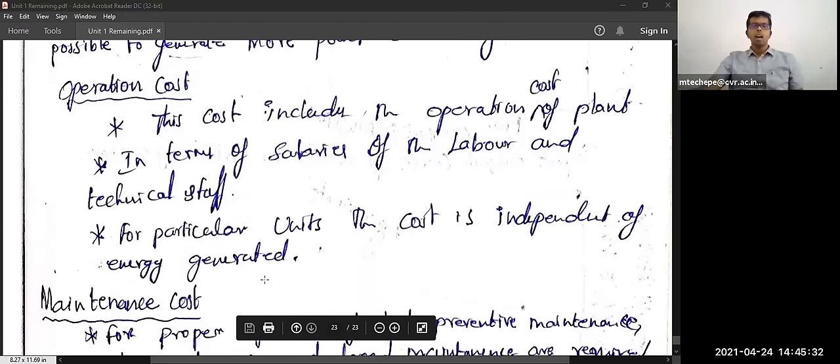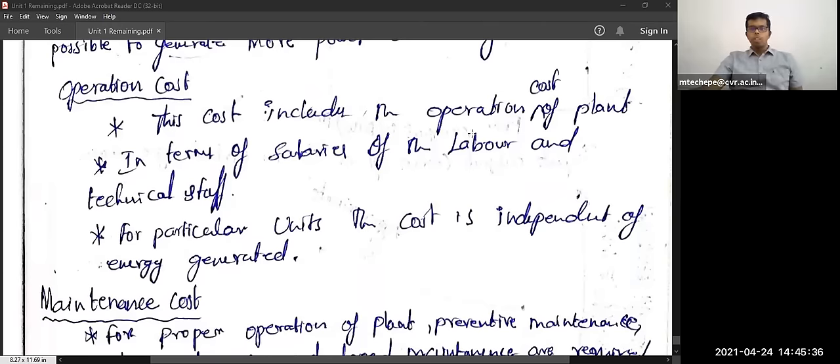Next, the second one is operation cost. This cost includes the operation cost of the plant in terms of salaries of the labor and technical staff. A very, very huge amount is being spent on the salaries for labor and technical staff itself.